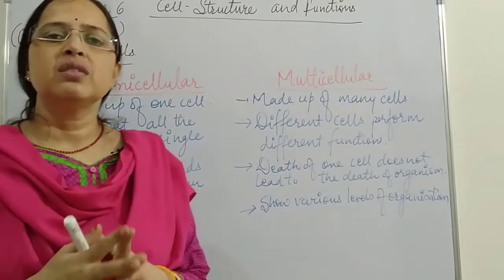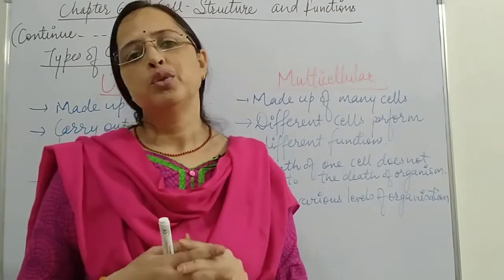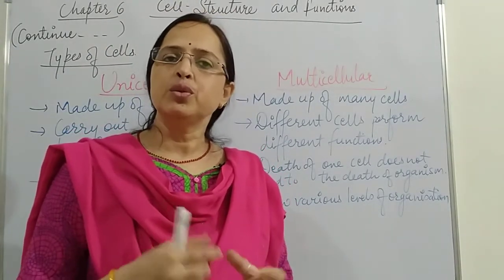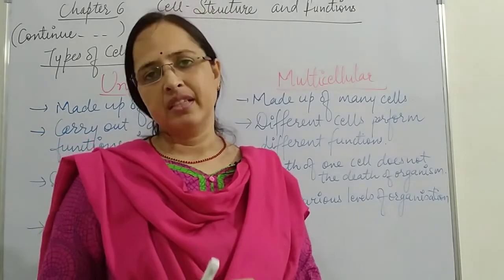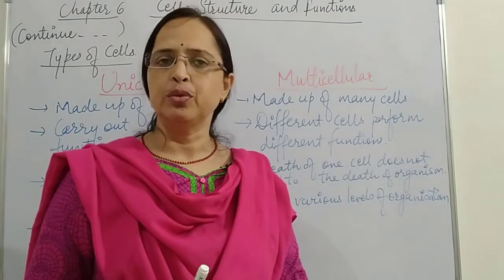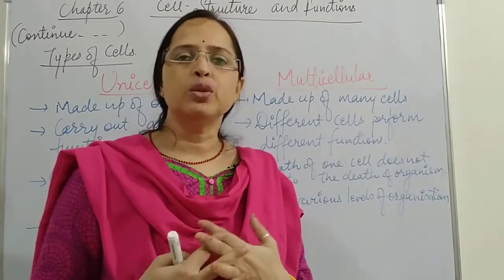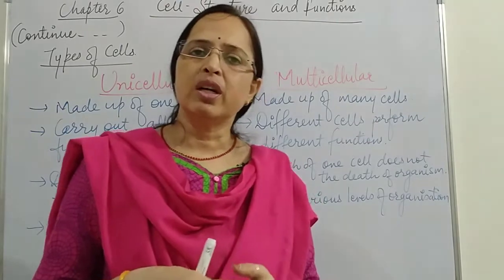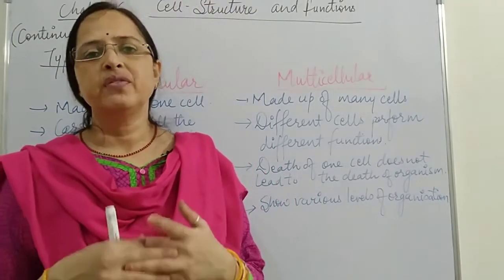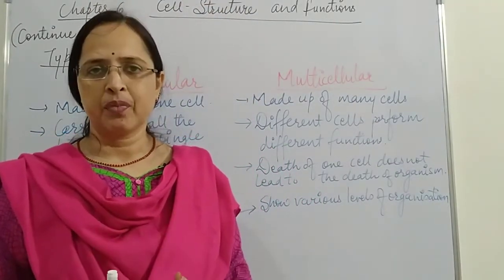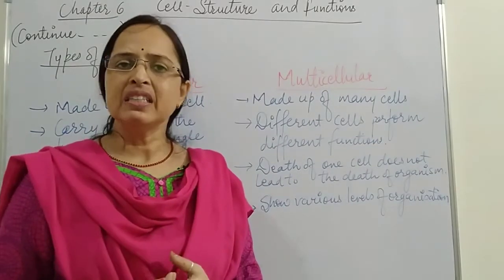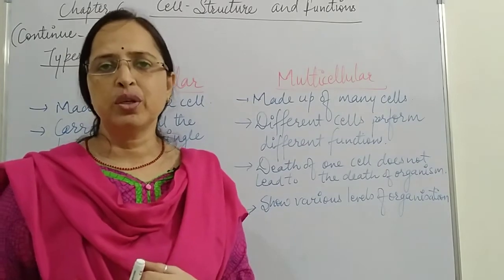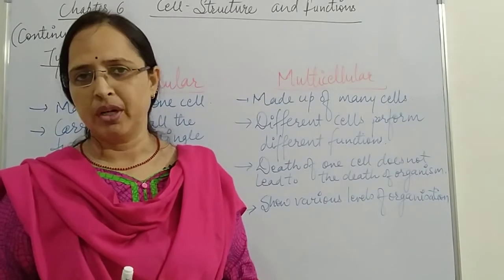Okay, organisms are categorized into two. I already told you in the previous video that according to the number of cells, organisms are categorized into two. It is called unicellular or multicellular. Unicellular means the organism body is made up of a single cell only, and multicellular means many cells grouped together, organized together, and form the organism body.